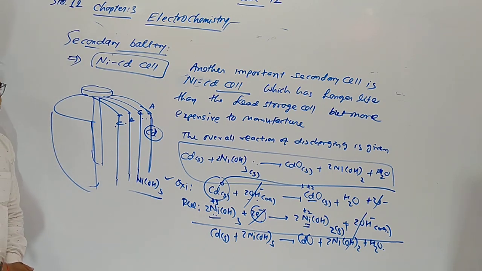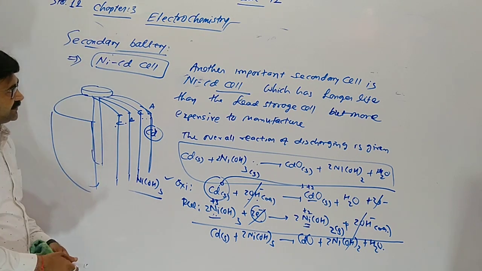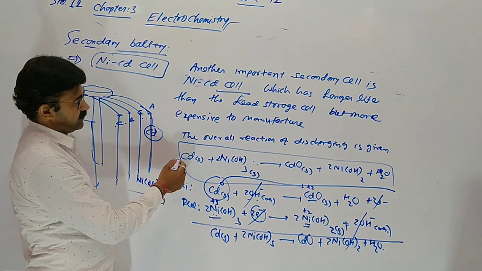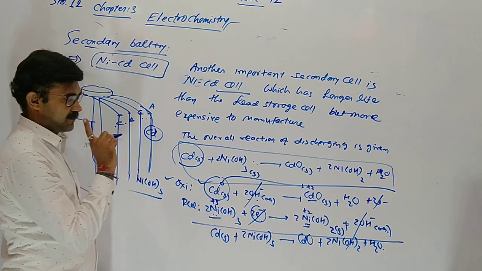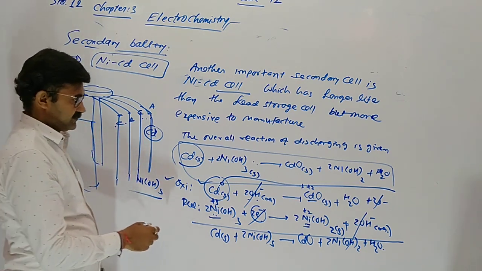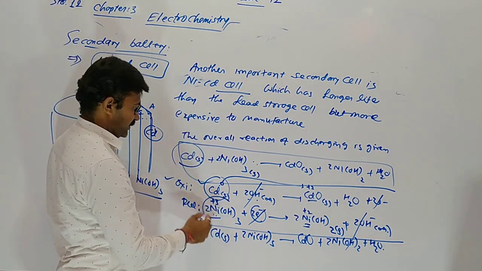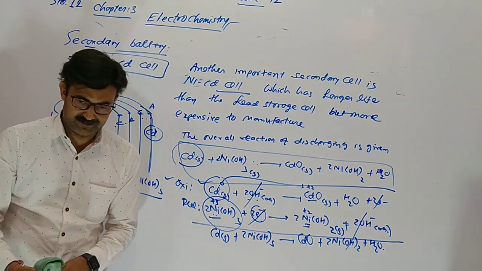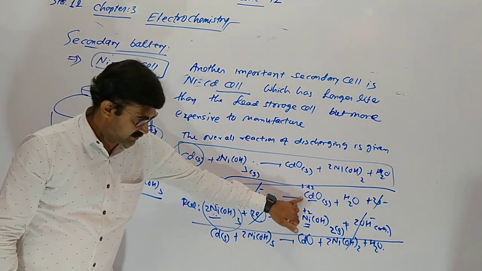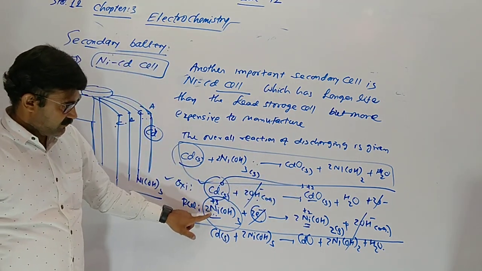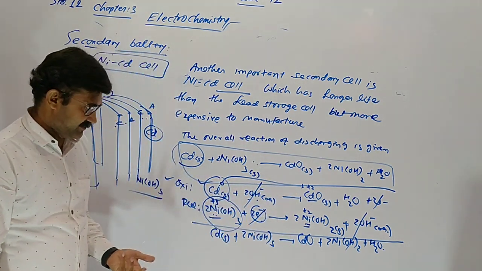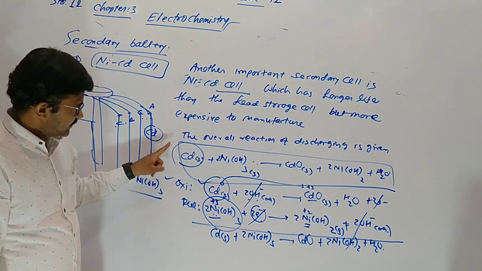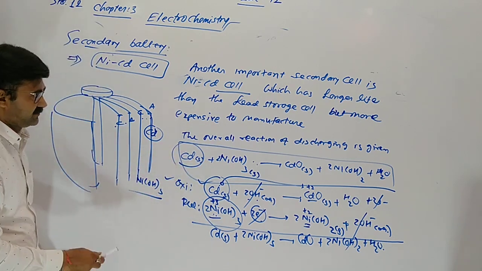Once again, in the nickel cadmium cell, which one experiences oxidation? Cadmium. Which one experiences reduction? Ni(OH)3. 0 into +2 is oxidation, +3 into +2 is reduction. This is the discharge process.